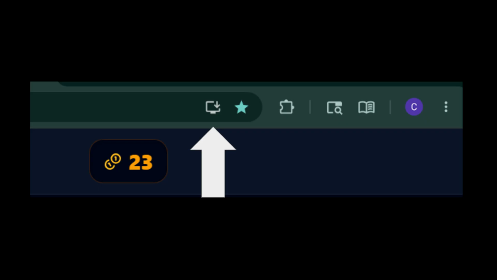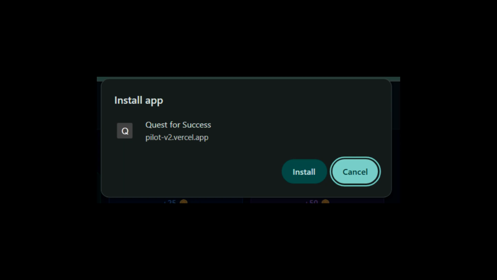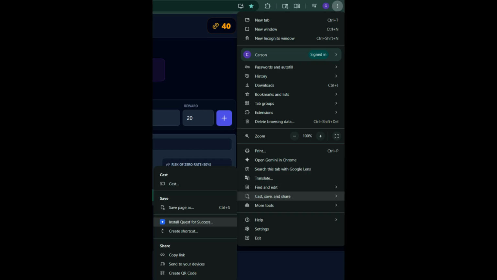From here, you might be able to see this button here. Click on this. It will bring you to this little thing here. Click Install, and you are good to go. If you don't see what I showed you, that is okay, because there is another option. Let's go to the 3 dots in the top right corner. Let's go down to Cast, Save, and Share. Now there should be a button that says Install Quest for Success, and you should get it.